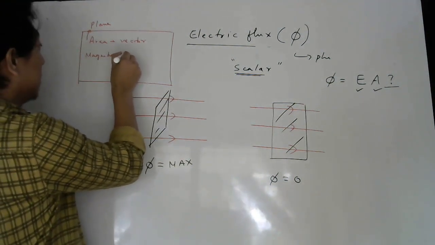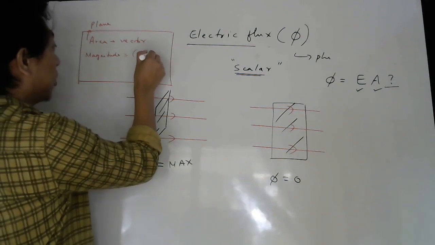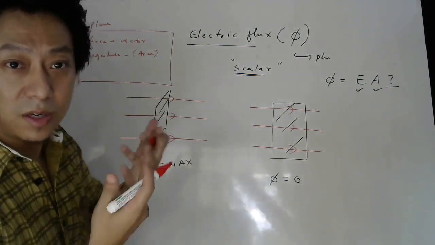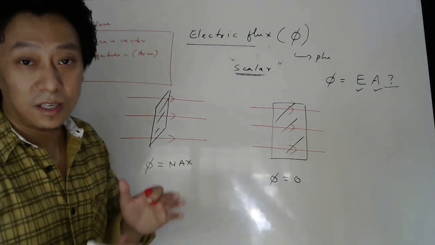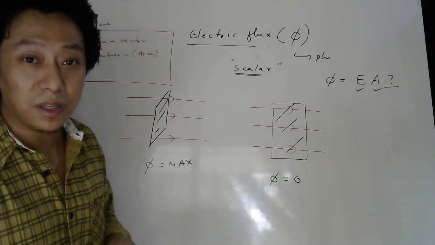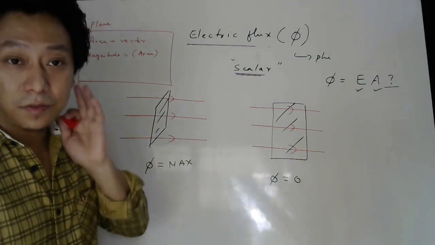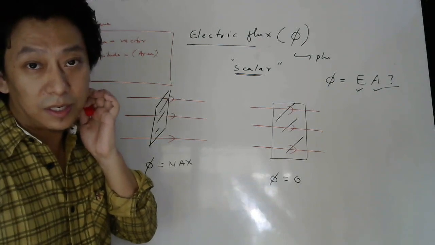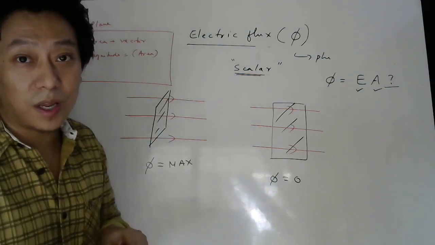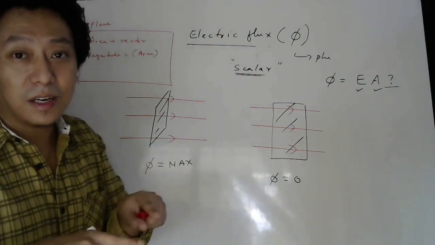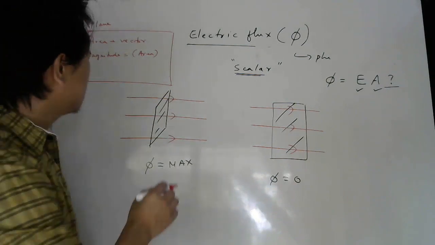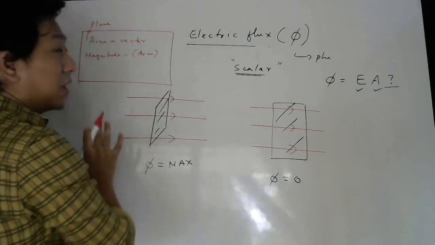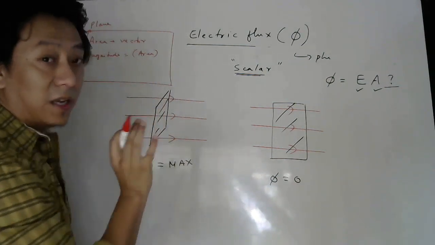So the magnitude of this area vector will be the formula for the area, right? Whatever area formula it has. If it is a rectangle, length into breadth will be the magnitude. If it is a circle, pi r square. If it is a square, side square. If it is a triangle, half into base into height. So the magnitude of the area vector will be nothing but the area itself.